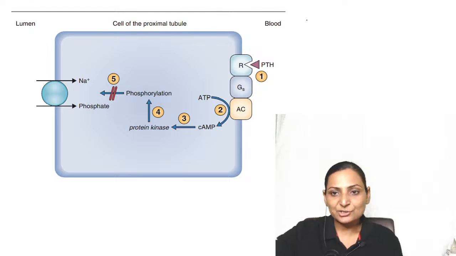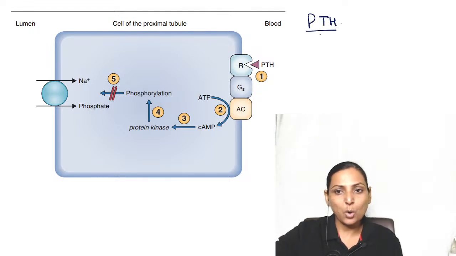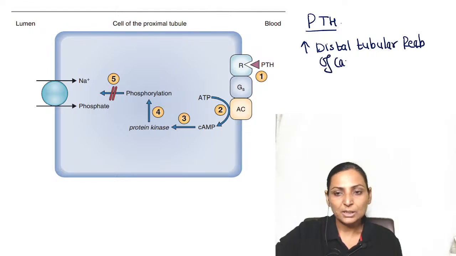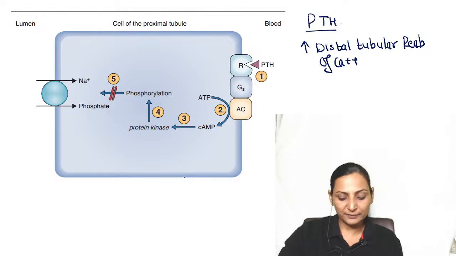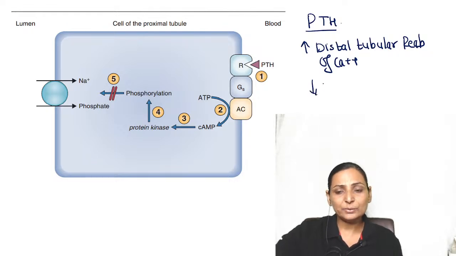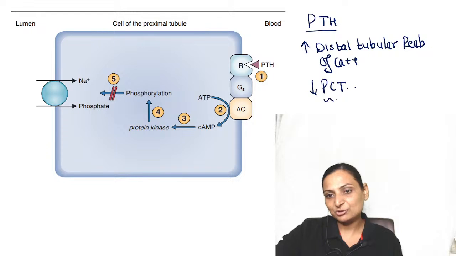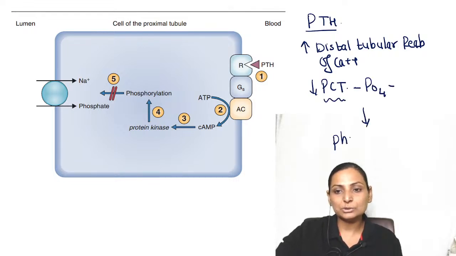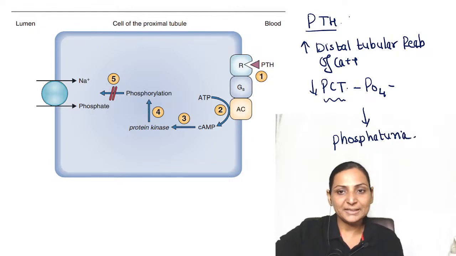Now the specific action of your PTH on kidneys is to increase the distal tubular reabsorption of calcium, and to decrease the reabsorption of phosphate, especially in the PCT, and bring about phosphaturia. Because PTH is a protein hormone, it will be having receptors on the membrane.